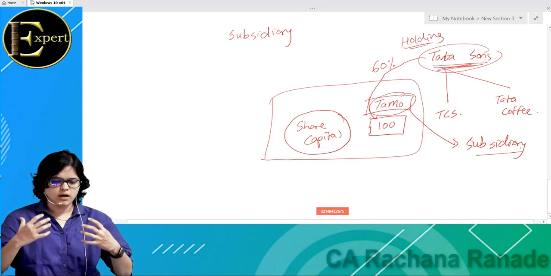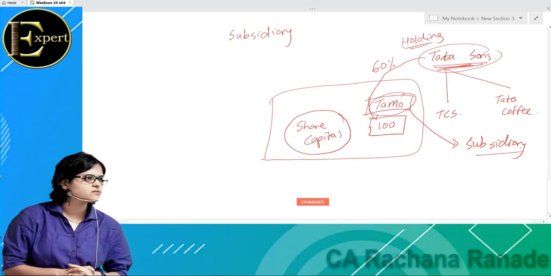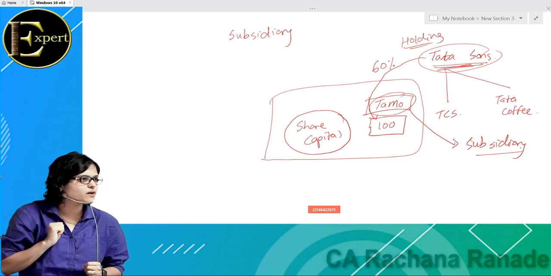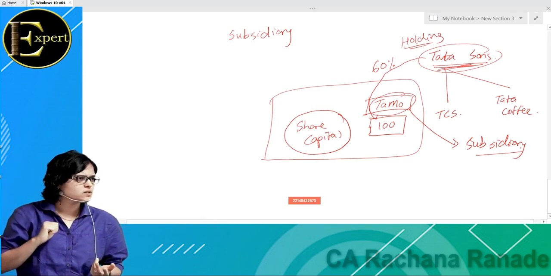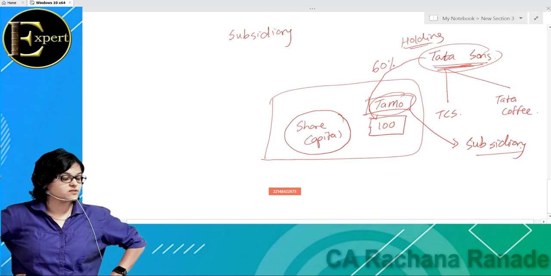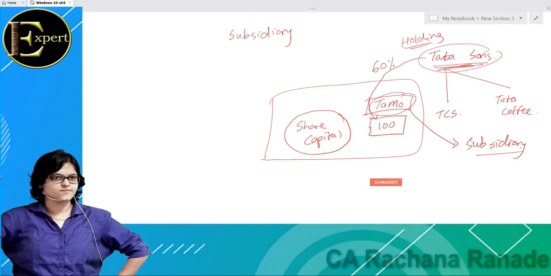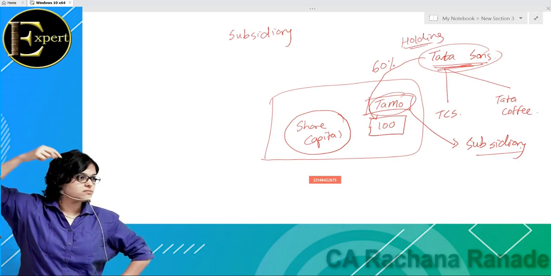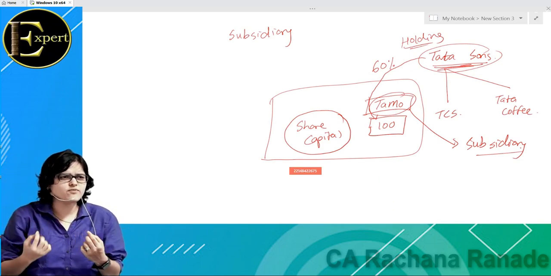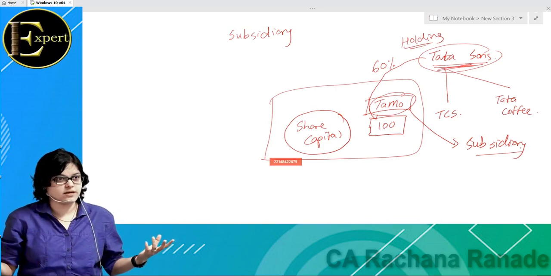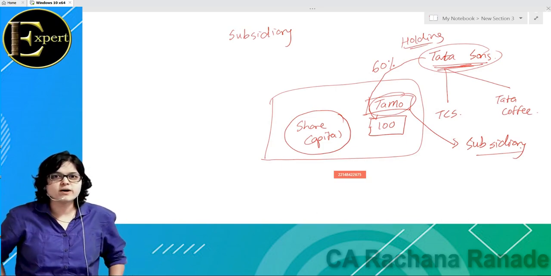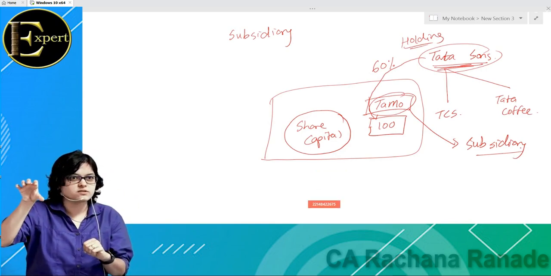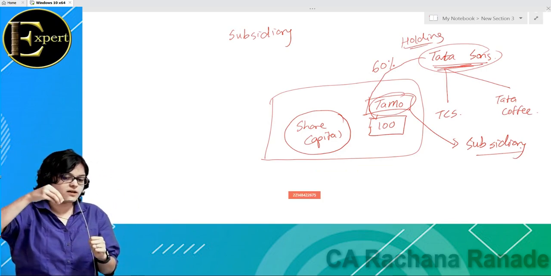Now you can see there are many investors who would like to invest in my company. This happens every time, right? There would be many investors who say, the business of Rachna is going well. We'll invest in her business. Now investors say that we are ready to give you funds. Quickly tell me, do I need funds to expand my business? Yes, I need funds to expand my business. But I don't have money with me right now. So I'm searching for whom? I'm searching for investors. Investors come and say, Rachna, we are ready to give you funds. But we don't want to give you funds like a loan.